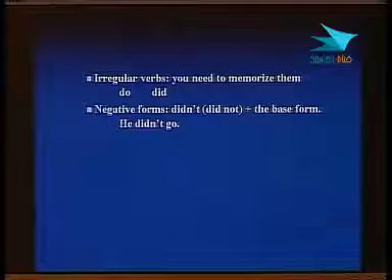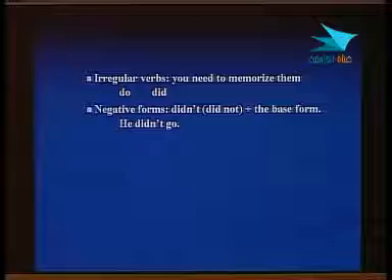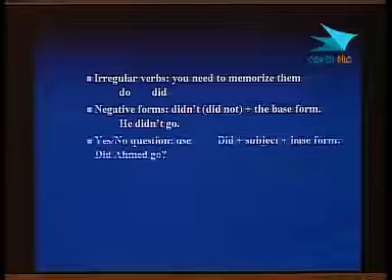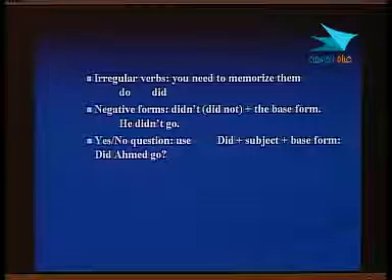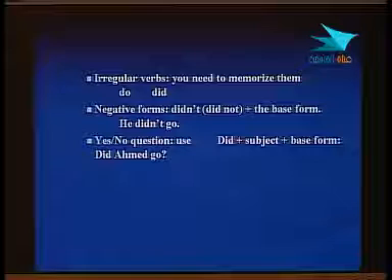He is the subject, didn't or did not, you can use either if you want, and then go is the base form, and the past form of go is went. So now it's clear how we negate things. We start with the subject, did not, and the base form.